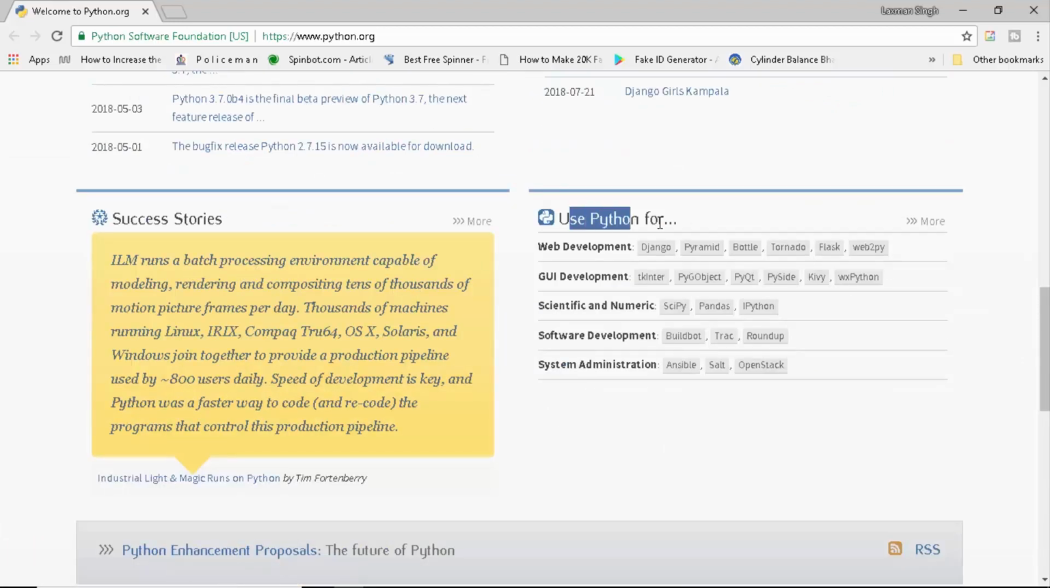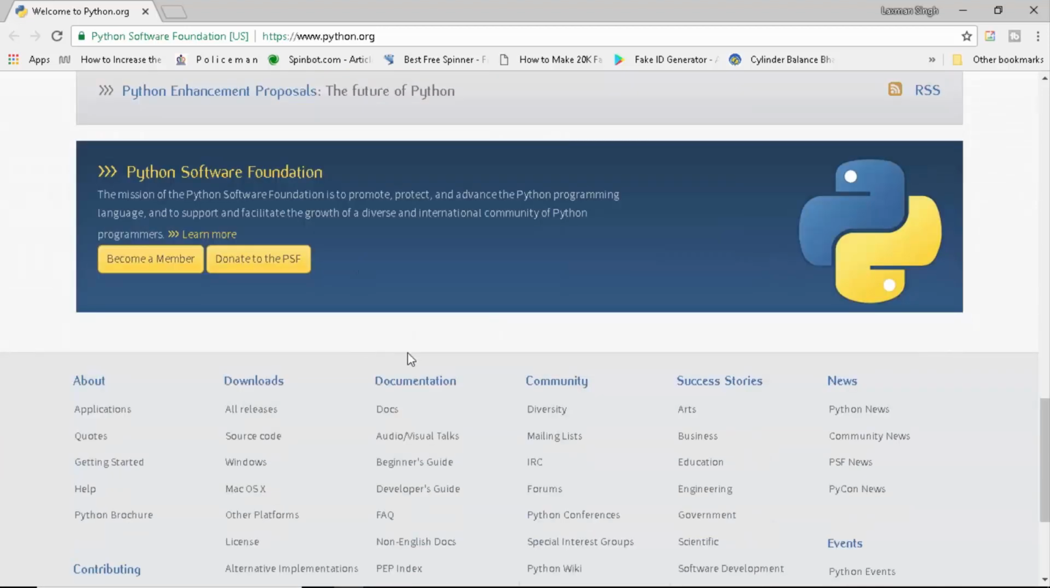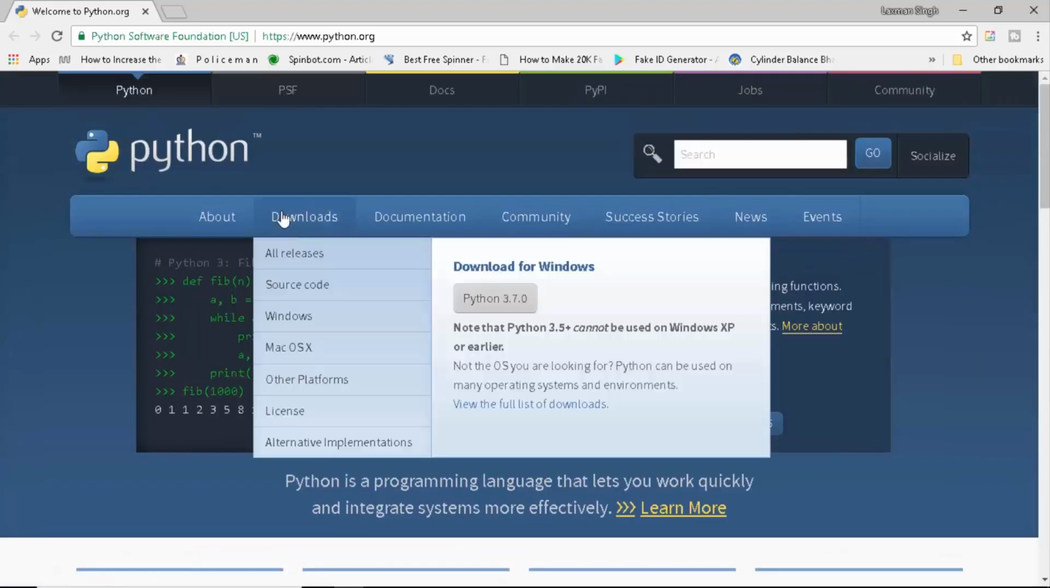There are also some things that Python is used for. You can see web development: Django, Pyramid, Bottle, Tornado, Flask. These are all frameworks and certain types of tools. Now don't worry about these, you're going to get familiar with them later. So let's go ahead and go to our download section, which is right on the top left side. You can click on download. You can even download the latest version directly from here, but we're going to go for all releases.